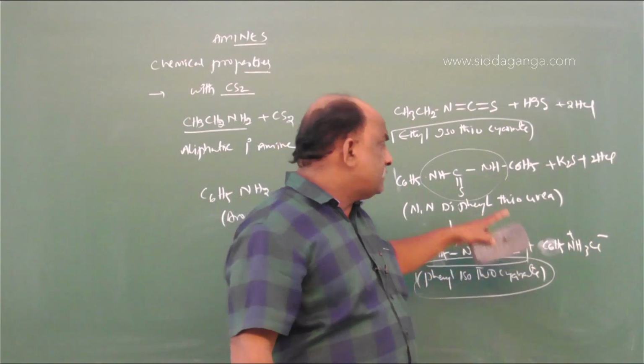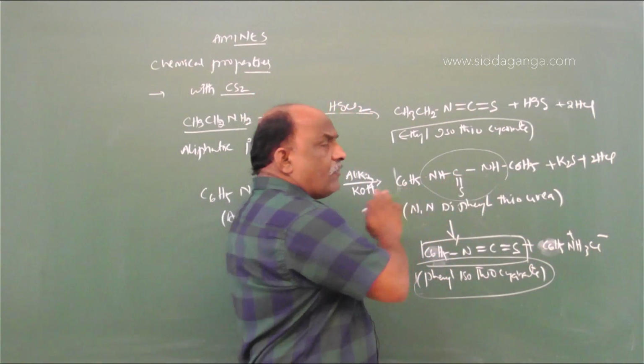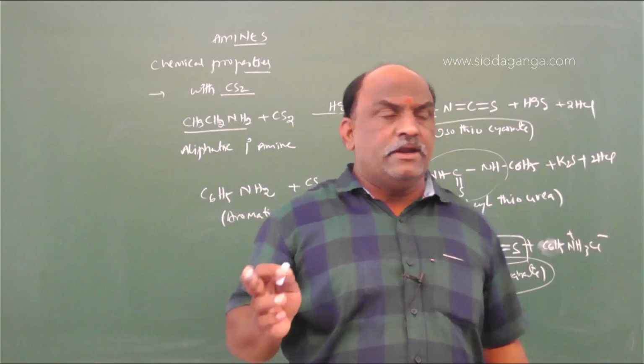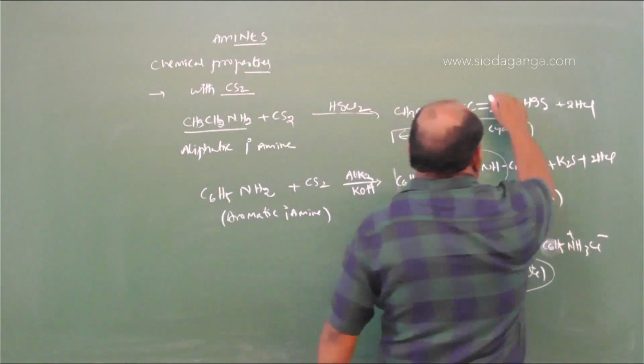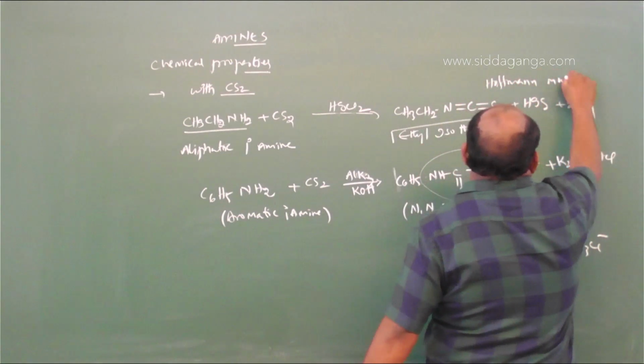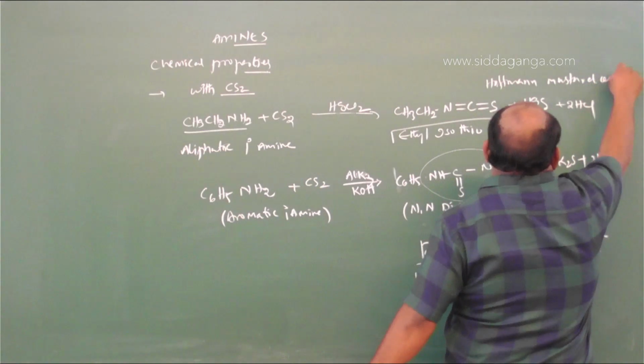So that's why this reaction is called the Hofmann mustard oil reaction. You make a note: this is said to be the Hofmann mustard oil reaction.